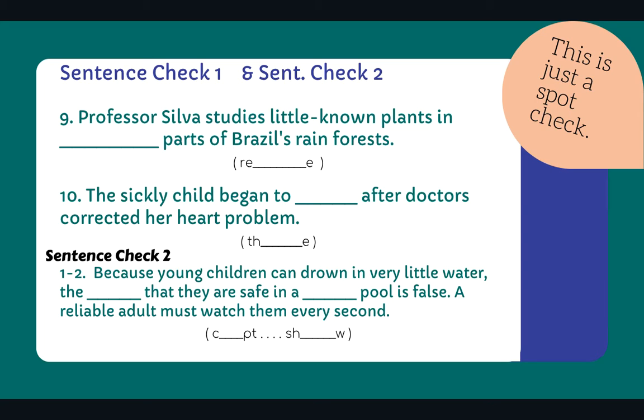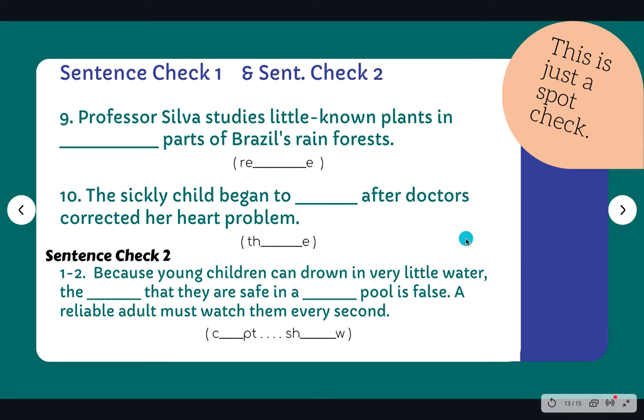So this is a word that starts with R, and it means that a place is far away, hidden away, hard to get to. Number 10. The sickly child began to something after doctors corrected her heart problems. So this is a verb and it starts with TH, okay? And it means that she began to get better.